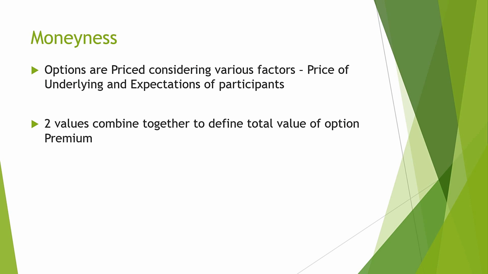Option price depends upon two things. First thing is the price of the underlying and the second thing is the expectation of participants. What is the meaning of expectation of participants? I will tell you in a short while. These two factors combine together to determine the premium on options. How? Let us see.